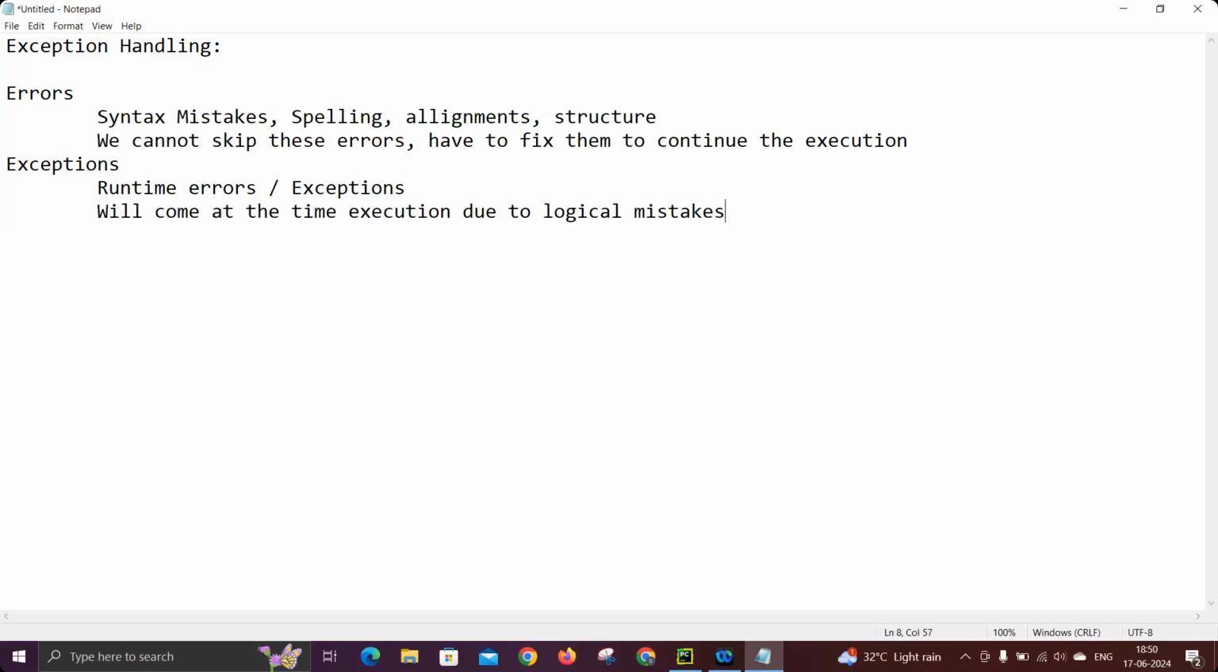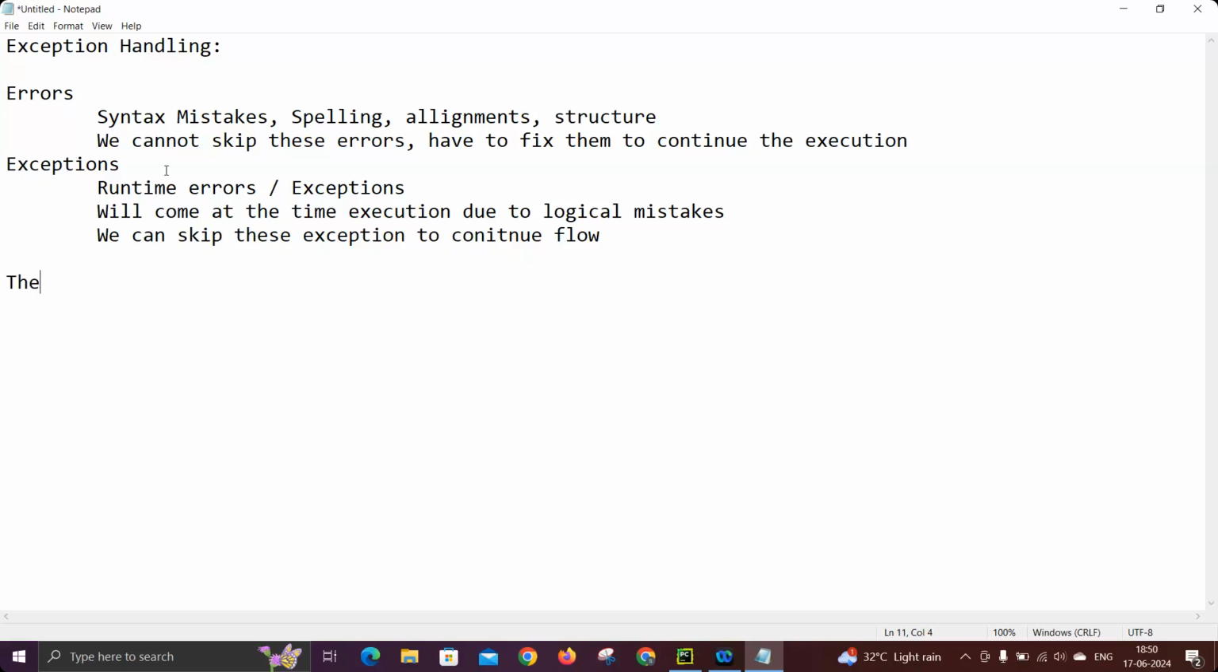I hope you understand. The major advantage of exceptions is that, with exception handling or language support, we can skip these exceptions to continue the flow. Because of exceptions you don't need to stop the program or rerun it; you can skip the exception and continue with the rest of the program, or give the user a second chance to rectify it. Such a provision exists in every programming language like Java, .NET or Python. That handling is what we call exception handling.